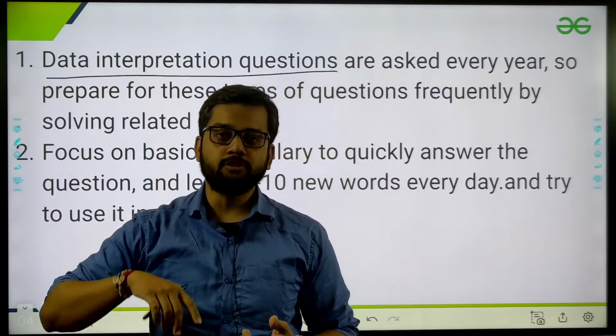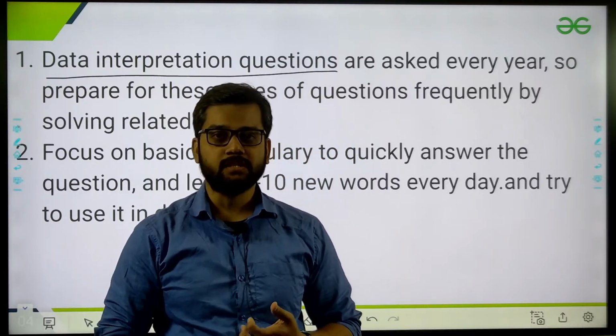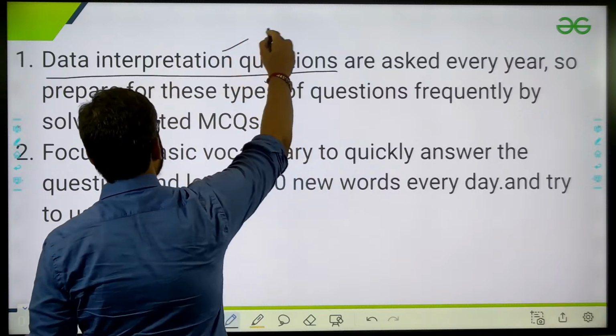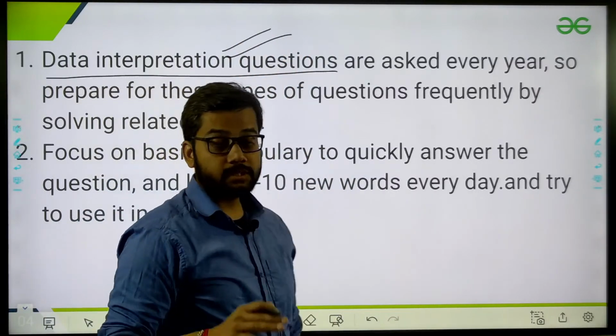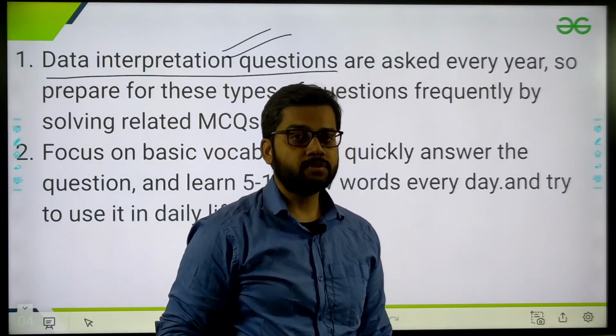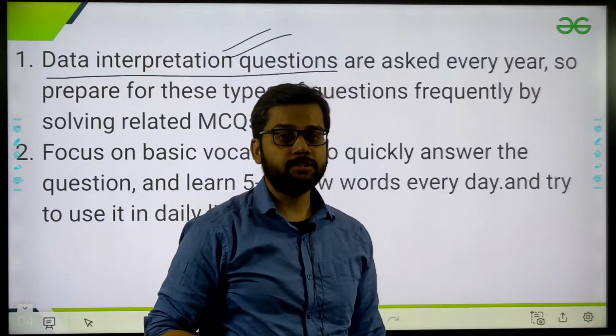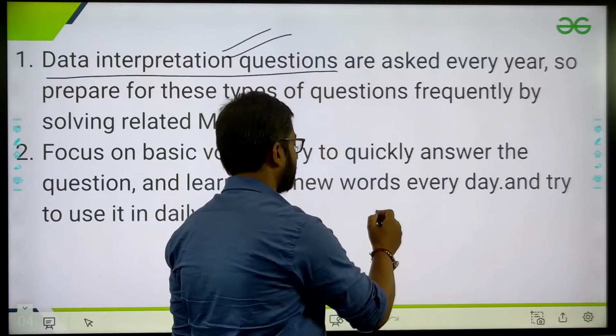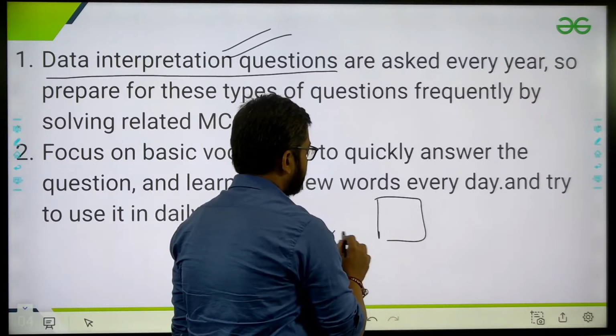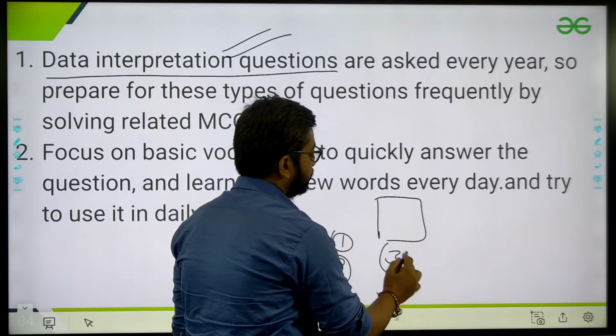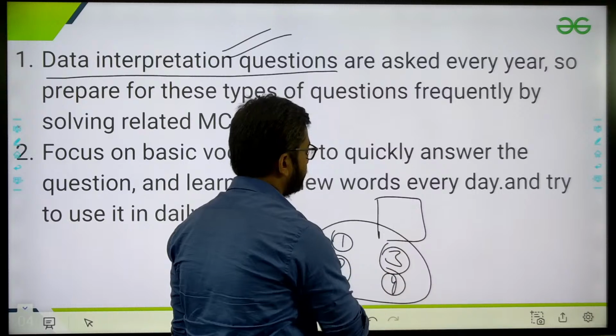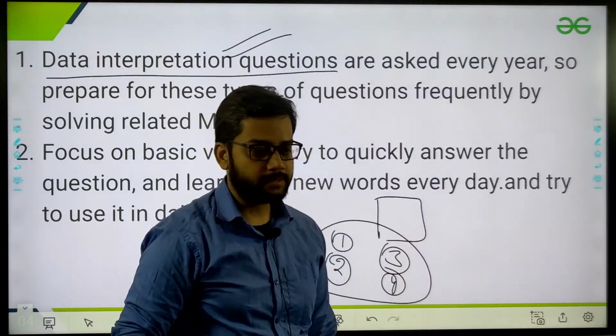In one question you have to apply 3 to 4 concepts simultaneously. That's why these DI questions are very important, 3 to 4 marks. If you solve one DI, then you get 3 to 4 marks. DI is a series question. If in one DI they ask a series of questions, 1, 2, 3, 4, then if you solve one DI, you can easily get 3 to 4 questions, or 3 to 4 marks, easily. Okay.